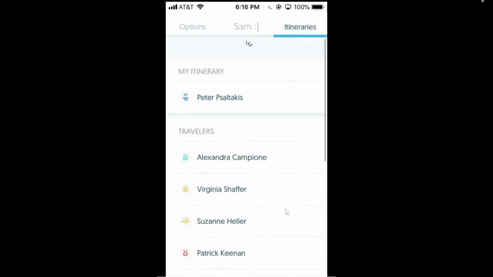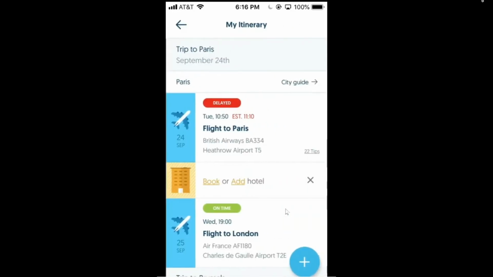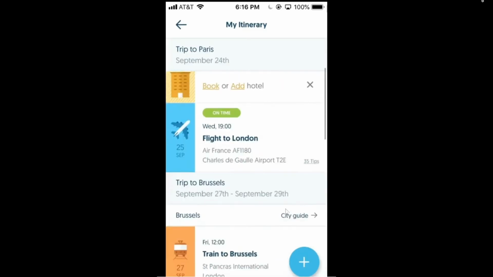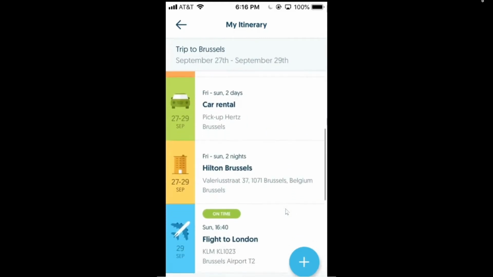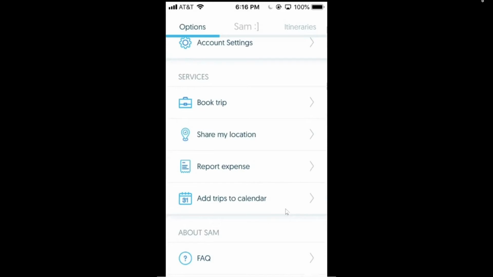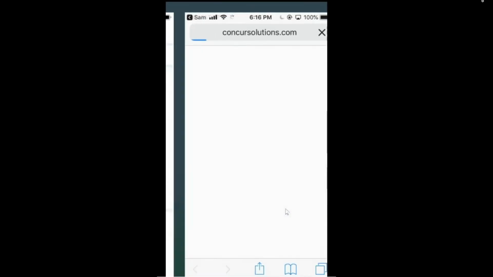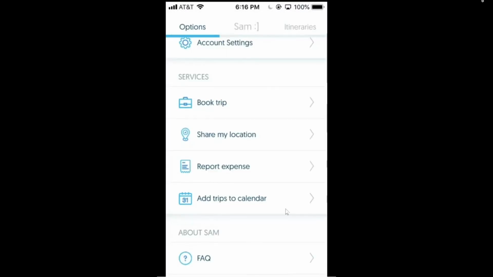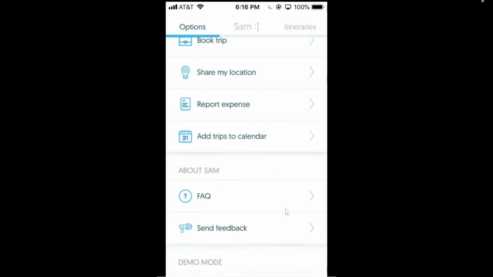Case in point, if I actually go here to my profile, click the little plus, I can forward personal trips to trips@meetsam.io if I like using this as a personal itinerary aggregator as well. Moving through, it syncs with Certify, Concur, and Expensify if I were to report and submit an expense report. As you can see there, deep link into Concur, as well as the ability to automatically sync over receipts to other solutions, subject to which your company may have deployed.